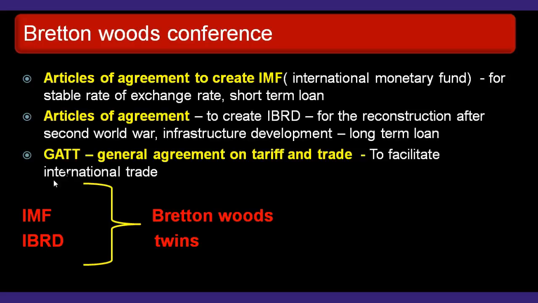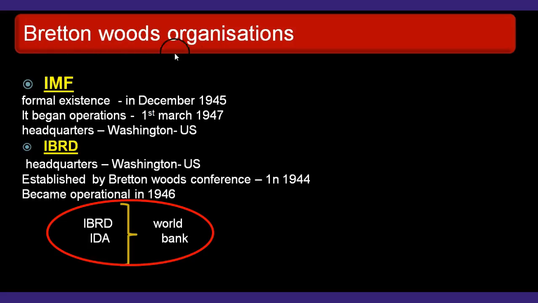IMF and IBRD together are called Bretton Woods Twins. IMF: formal existence in December 1945. It began operation on 1st March 1947. The headquarters is located in Washington, US. We will discuss the features and other details of the IMF in the next video.